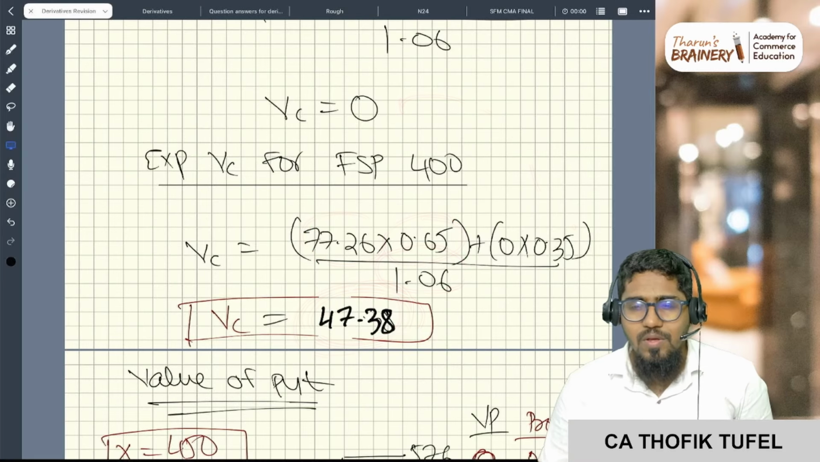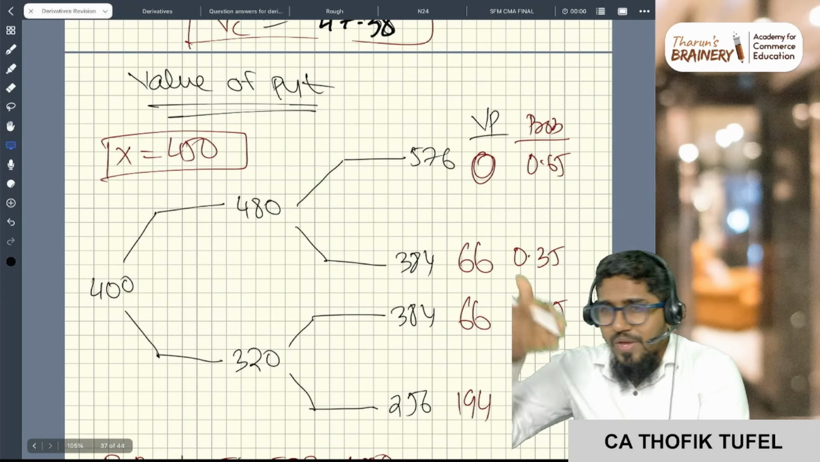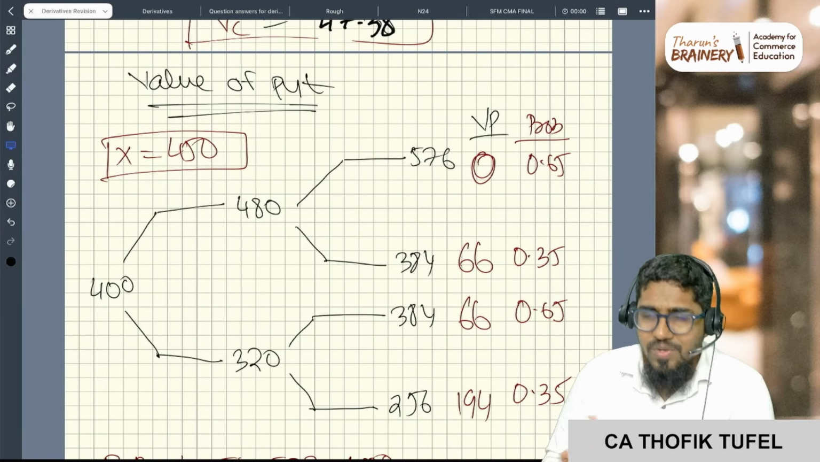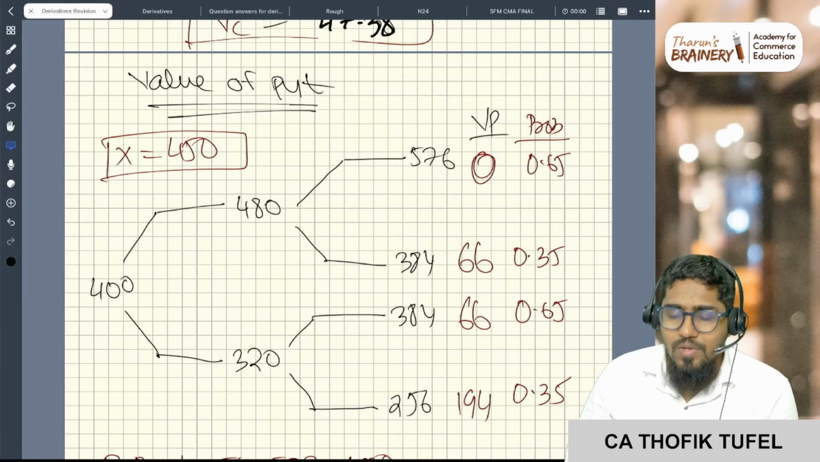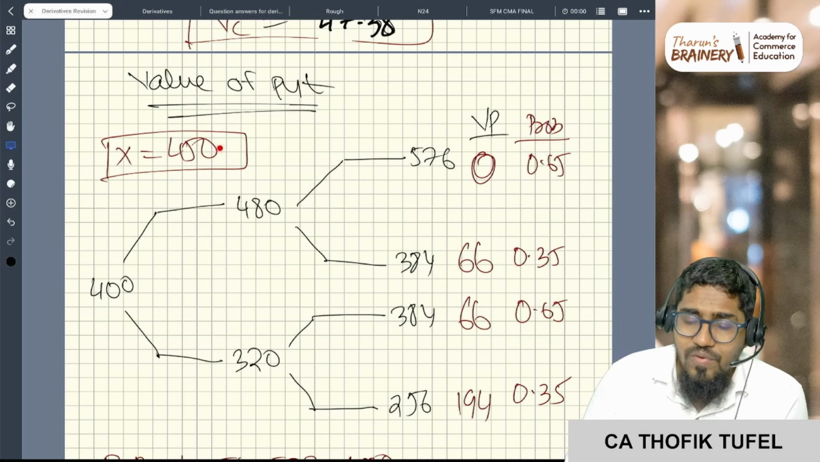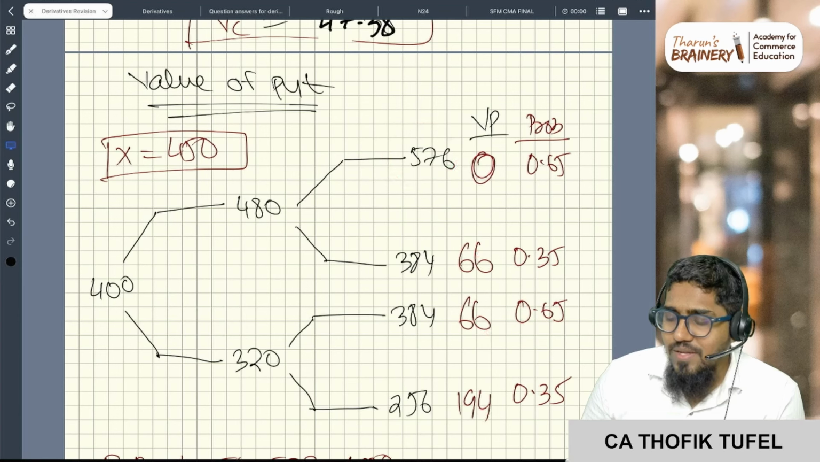The question will be over from here. But what if a put is asked? If a put is asked, again you should do step number 1, binomial, and step number 2, risk neutral probabilities. Both will be the same, so you don't have to do them again. Now step number 3, the put option. I have the right to sell at 450. If the market is 576, I will let it lapse, and these 3 I will exercise.